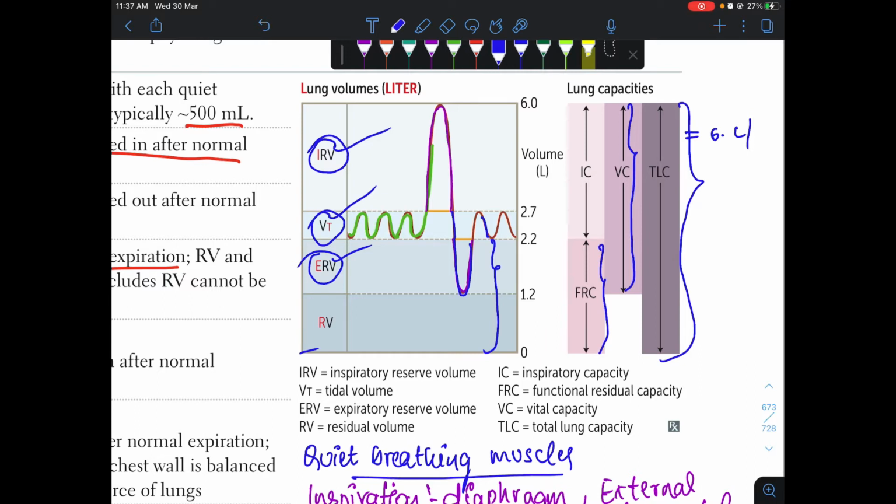The amount of air we breathe in during quiet respiration is about 500 milliliters, on top of the 2.2 liters. The functional residual capacity is 2.2 liters during normal quiet respiration, and with the air we breathe in it makes about 2.7 liters.